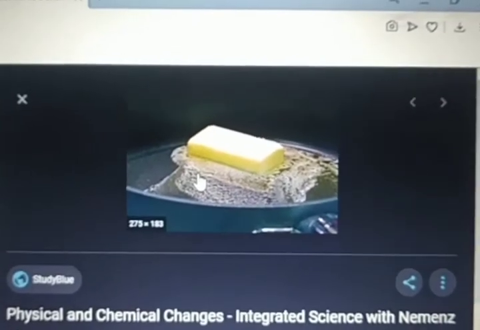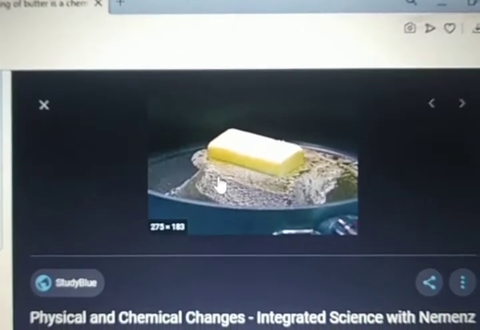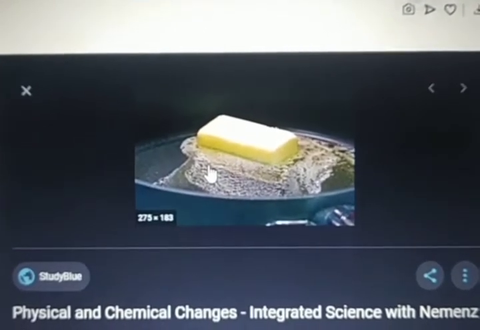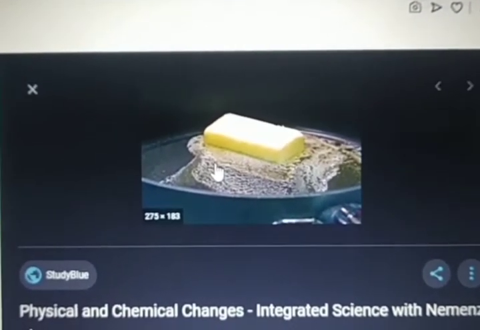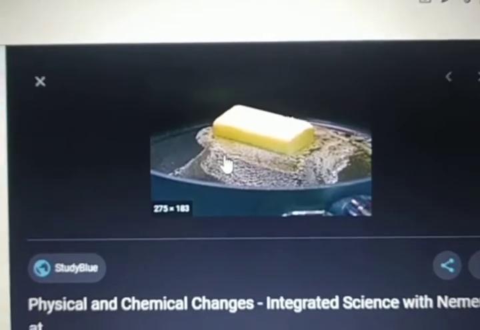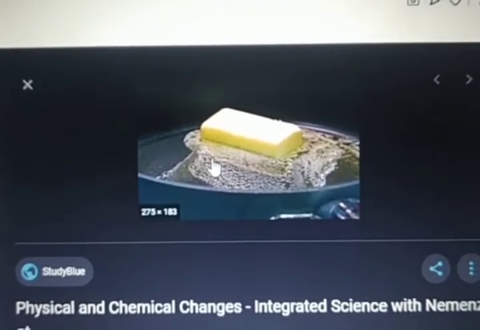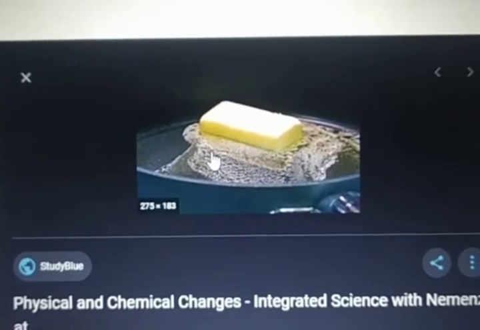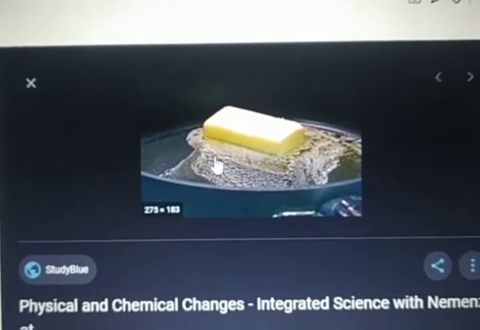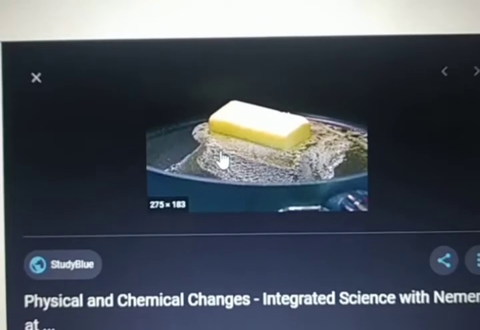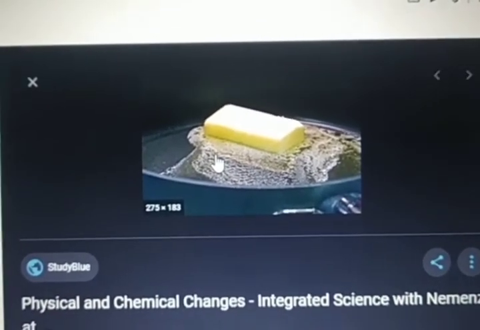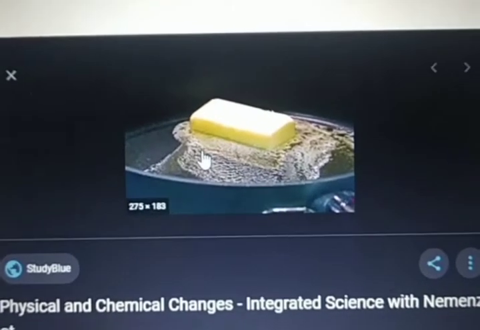So here in your book, the next topic is melting of butter is a chemical change. Till now I think it's very clear about chemical change. As you have studied so many examples of chemical change, and why these are chemical changes, I think this melting of butter being a chemical change is not that hard for you to understand, right? It's not that tough.